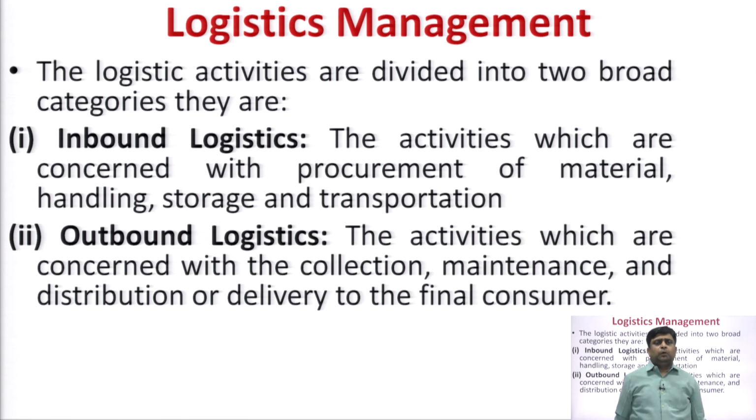Another aspect is outbound logistics, the activities concerned with the collection, maintenance and distribution or delivery of the final customer. Basically, once the manufacturer has created the finished good or service, you need to deliver it to the customer through the distributor and retailer. That comes under this category. So, that is outbound logistics. Outbound logistics activity starts from the manufacturer and ends at the customer point. It may be routed through the distributor and retailer, but it depends.